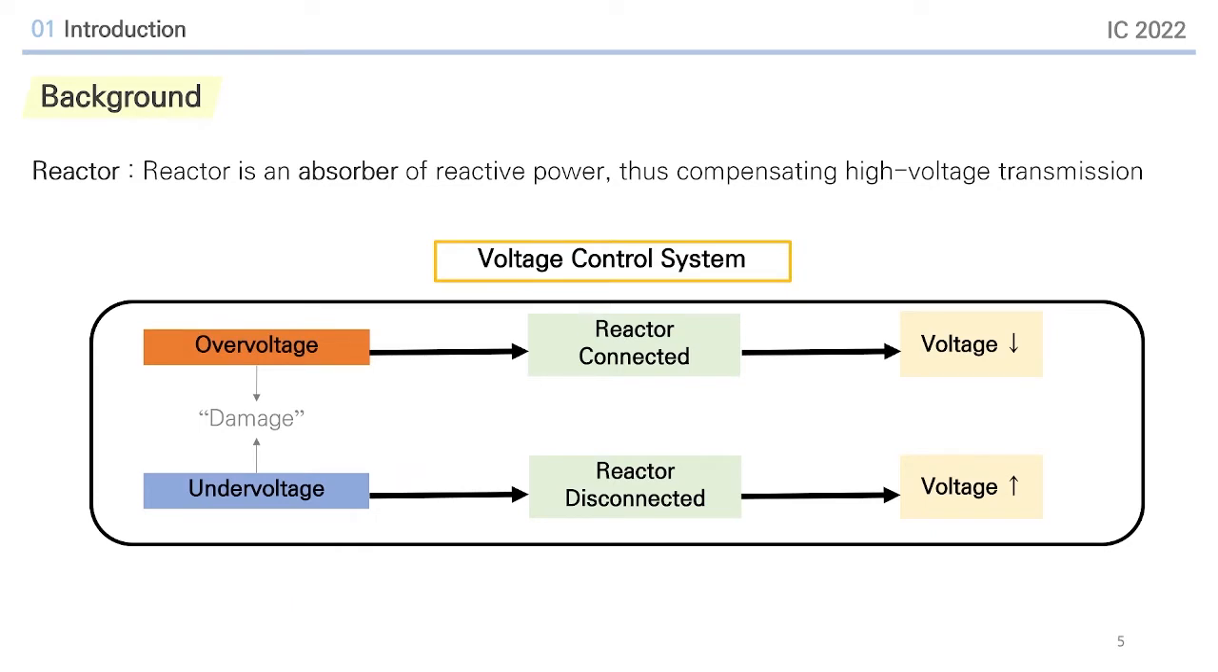One of the ways to build more stable and safer voltage control system is to use reactors. Reactor is an absorber of reactive power, thus compensating high voltage transmission. If overvoltage occurs, we connect reactor to make the current voltage value decrease. On the other hand, in undervoltage situation, they disconnect reactors so that the voltage could be increased.